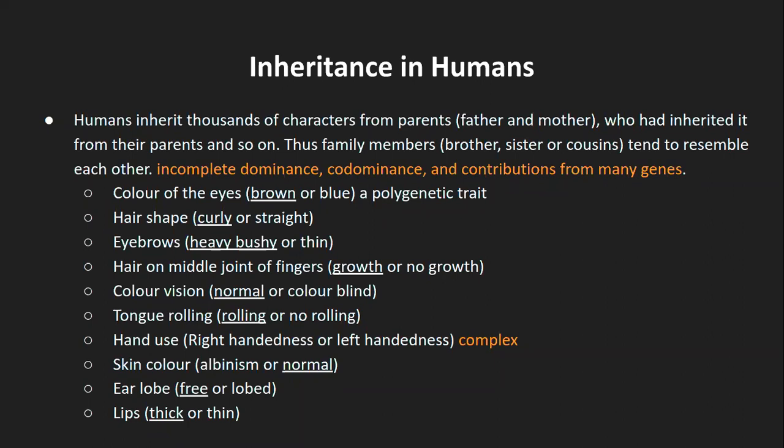So that is what is inheritance of certain traits from the parents to the next generation, that is across the different generations. Now, I will come back to these three highlighted terminologies at the end of the description of these terms. So we know, for example, color of the eyes can be brown or blue.